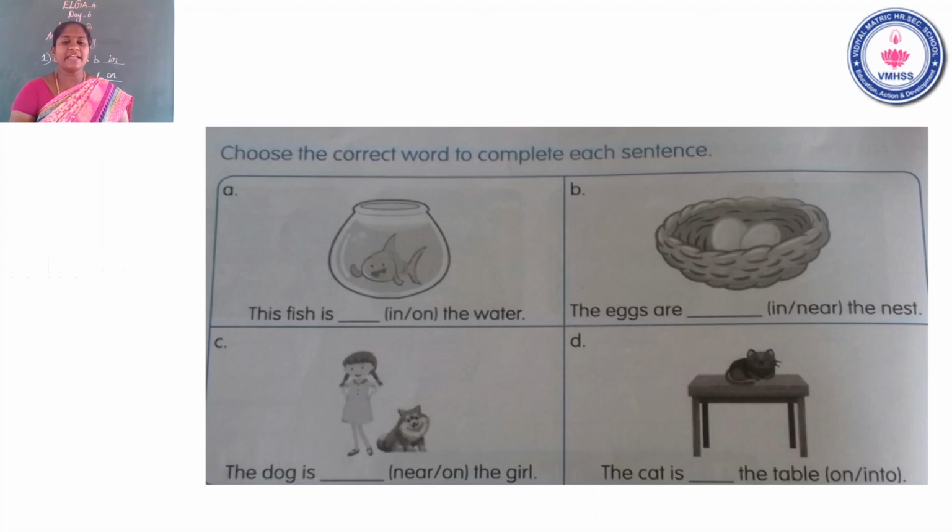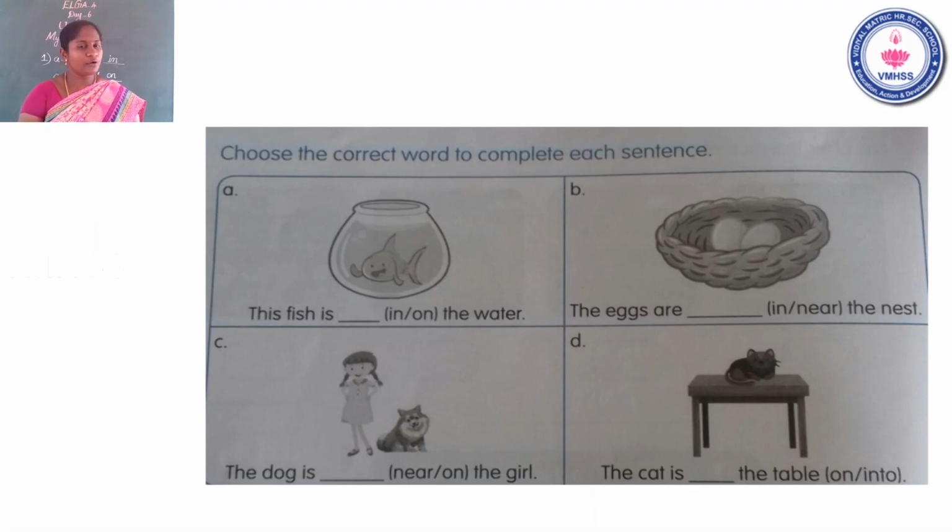The dog is dash the girl. Children, where is the dog? The dog is near the girl. Next, question number 1D. The cat is dash the table. Where is the cat, children? Very good. The cat is on the table.